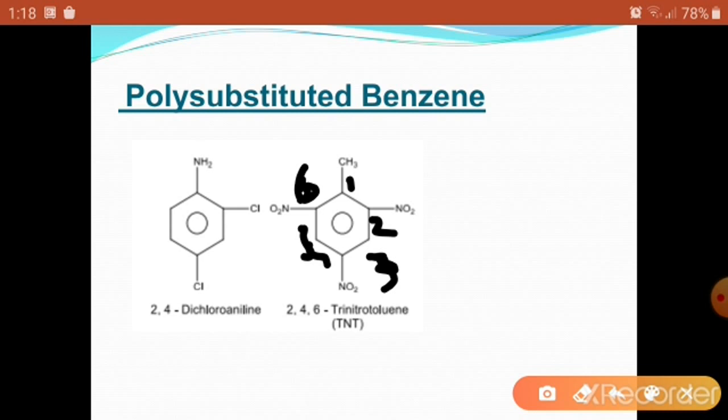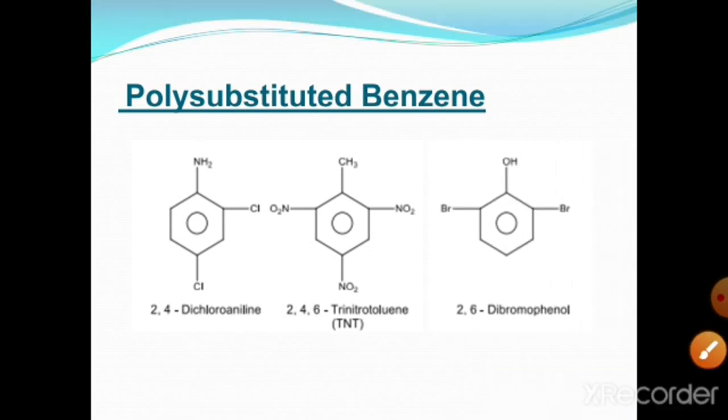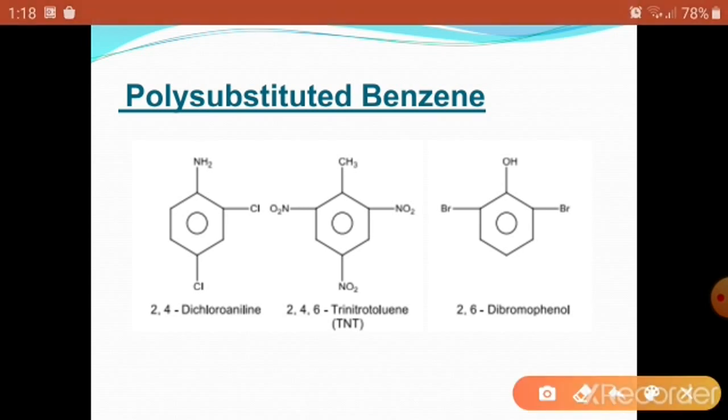And if two bromine groups are present, with respect to OH their positions are 2 and 6. Here the parent compound is phenol. If an OH group is present on the benzene ring, then its name is phenol. Two substituents are present, these two are similar, and if we start the numbering on either side, they get position number 2.